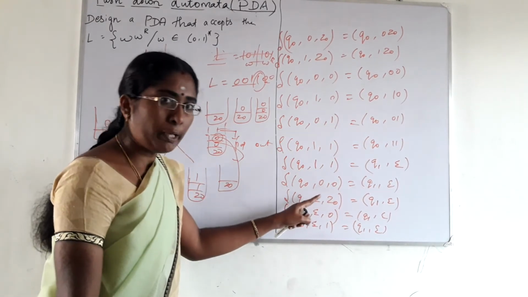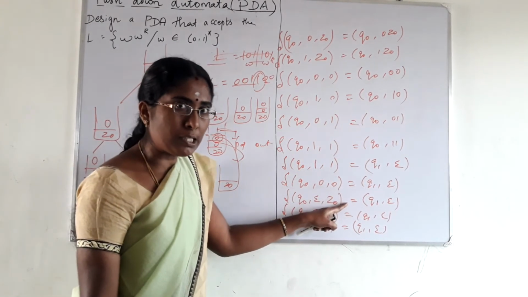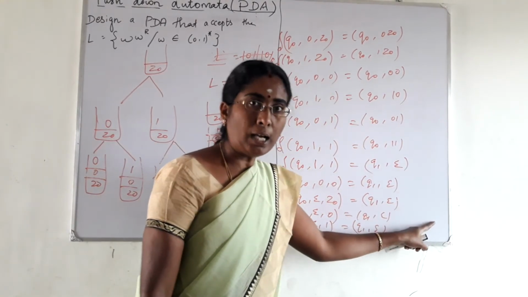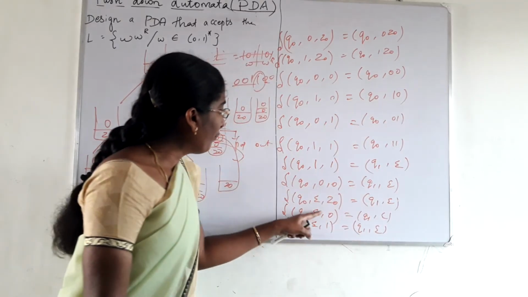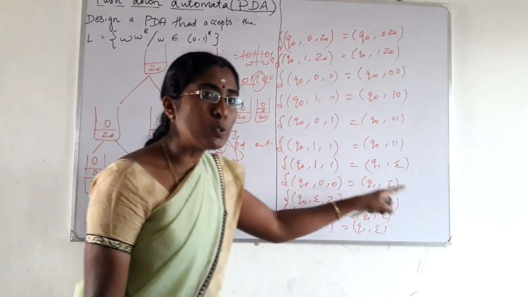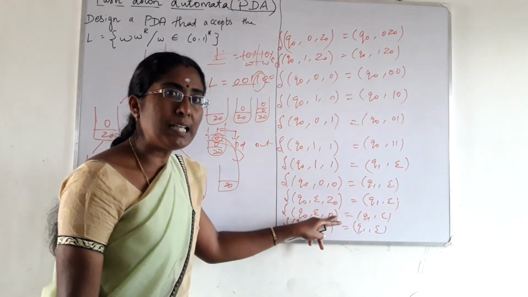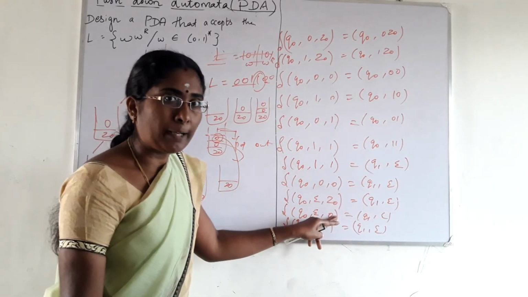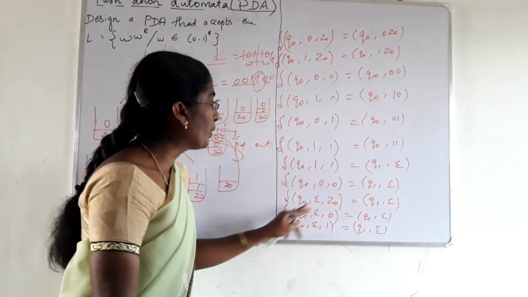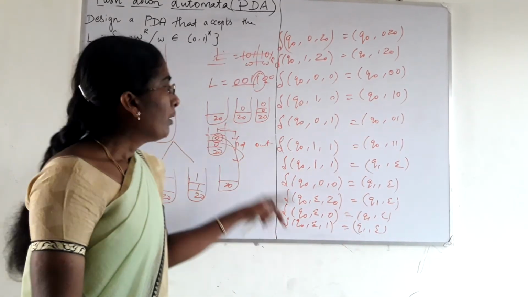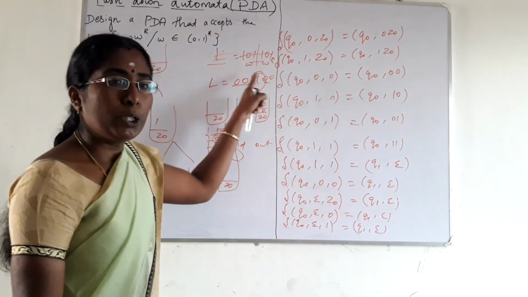Here there is no input symbol and the top of the stack is Z0. No problem. By using this transition, this leads to an accepted condition. But for these two transitions, it leads to a reject condition, because there is no input symbol, but there are symbols on the stack. We are just moving the state from Q0 to Q1, but there is no pop operation here. Right?